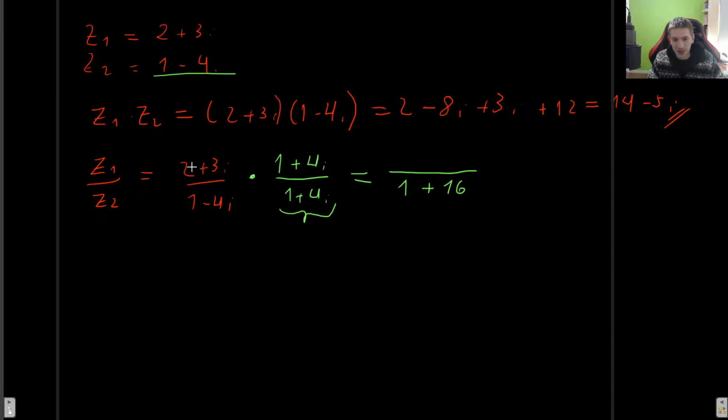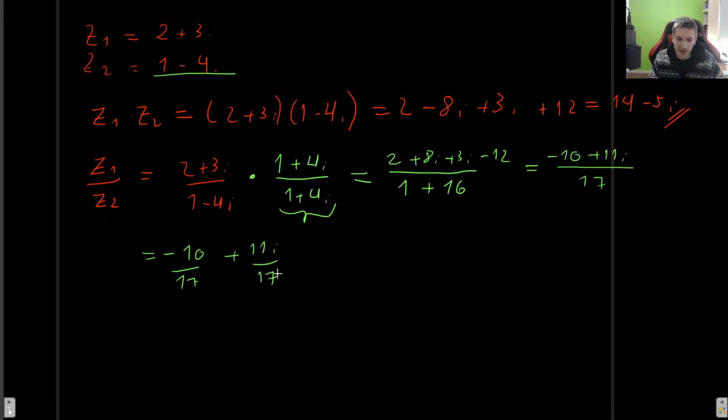So let's do the multiplication. We get 2 times 1, which is just 2, plus 8i, plus 3i, and then we have 12i squared, so minus 12. So let's now add everything together and we get minus 10 plus 11i divided by 17. And just for completeness, we want to write this in our standard a plus ib form. So it's minus 10 divided by 17 plus 11i divided by 17. This is of course the same that we had here, but we're just emphasizing the structure that we want to have.